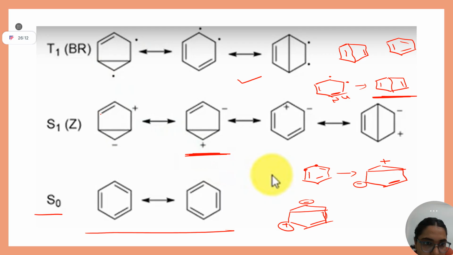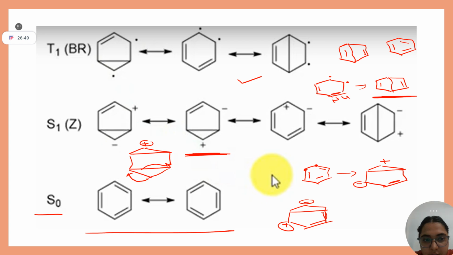If let's say we need a negative charge here. Okay, let me try. Positive, negative, and this bond will go there and this bond will come.